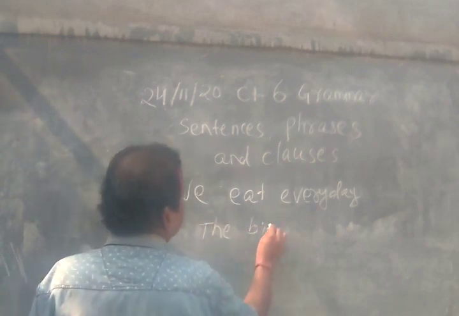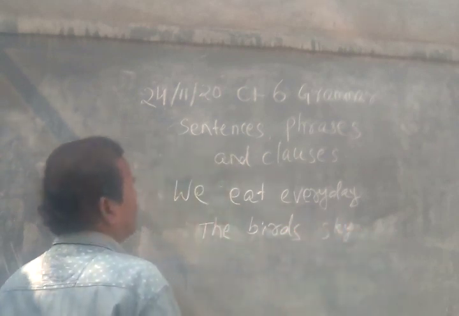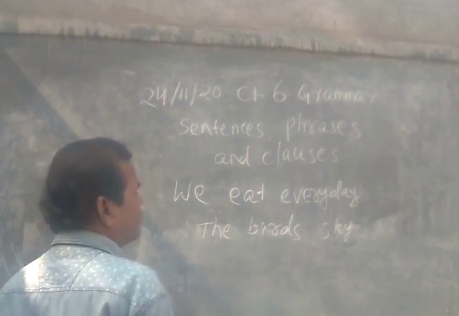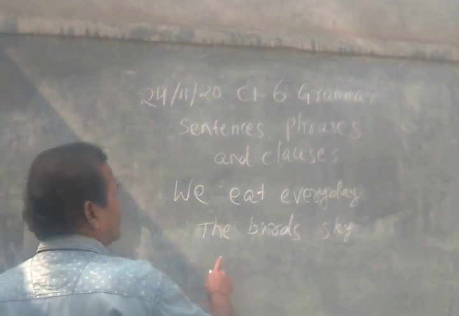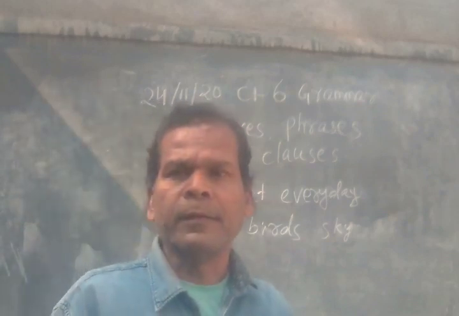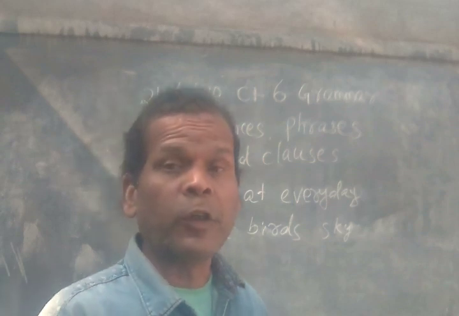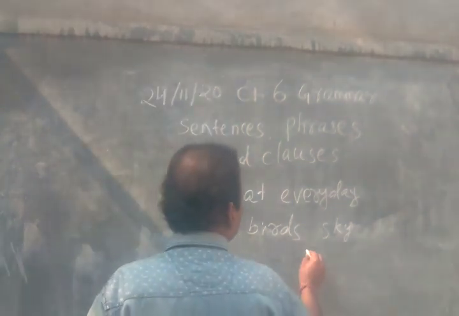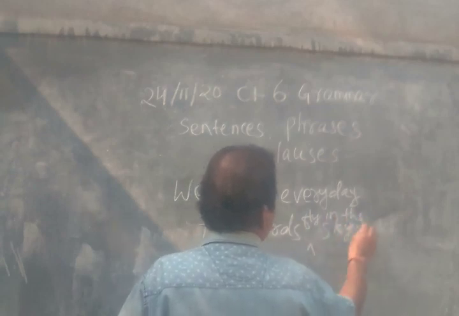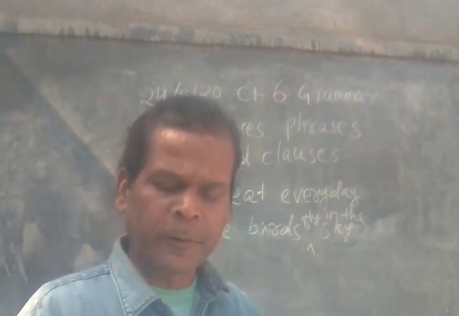The birds sky. So, is it a complete sentence? No. Why? The birds sky. If we write this, then it cannot express the complete meaning. So, if we add the birds fly in the sky, then it is called one complete sentence.